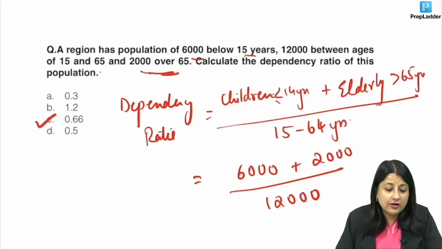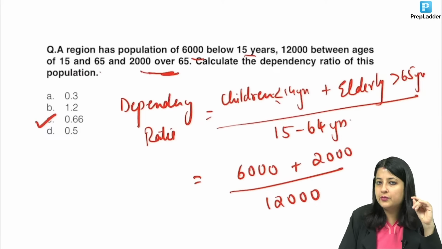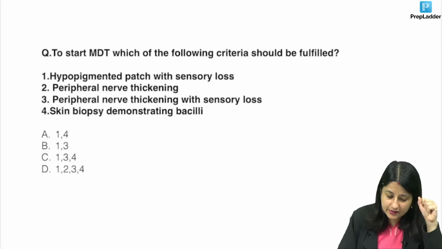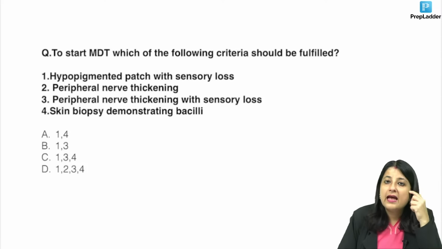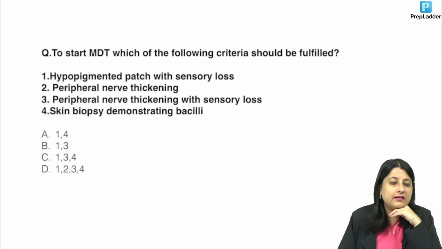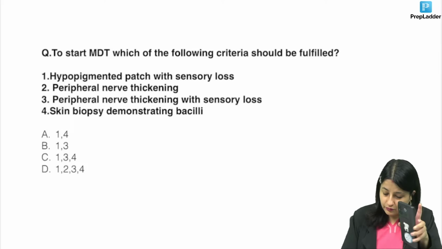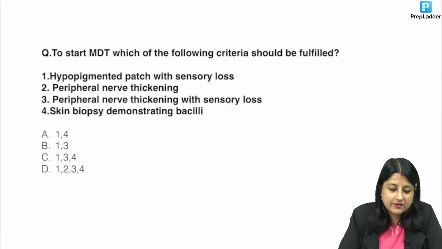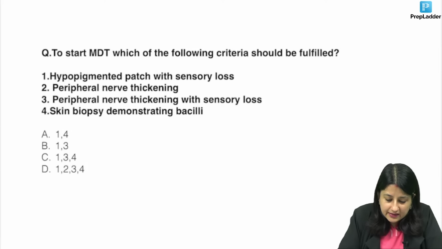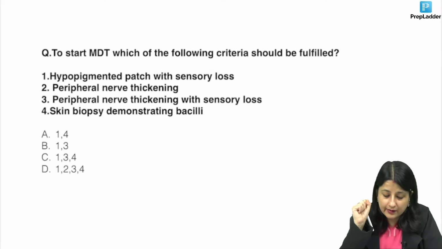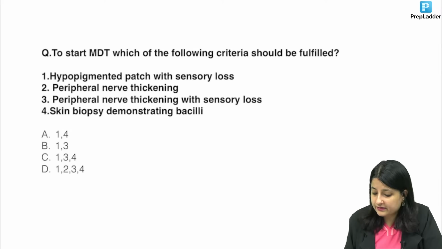Okay, now let's solve a question on one of the programs which is a favorite of examiners. Can you tell me this one? And there is an update also in the classification of paucibacillary and multibacillary leprosy. So we will discuss that. Tell me the answer to this. To start MDT, which of the following criteria has to be fulfilled, guys?